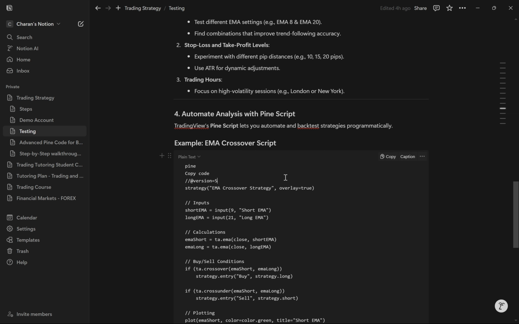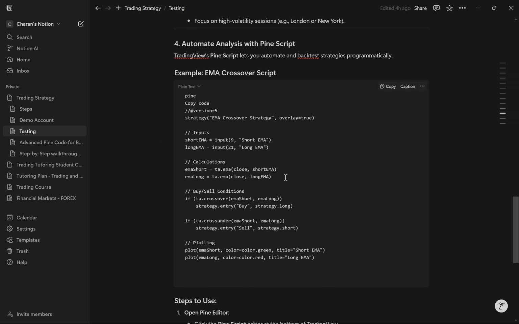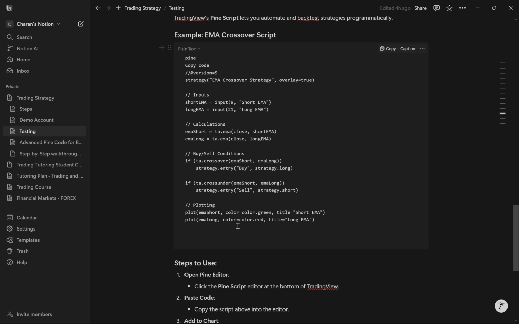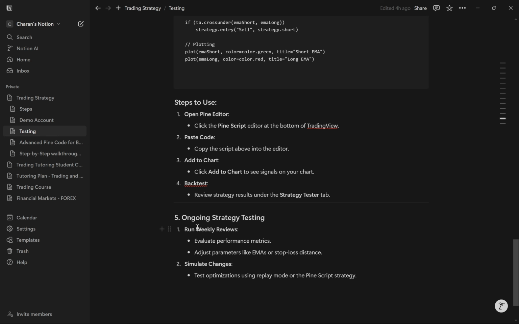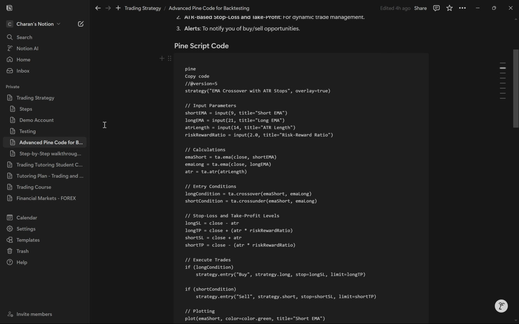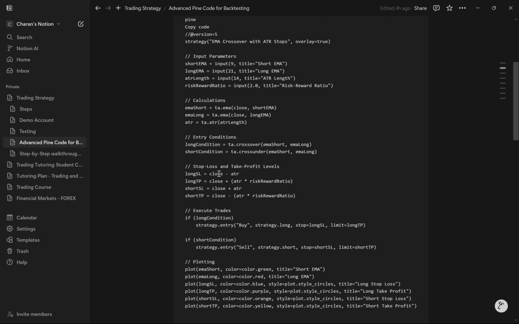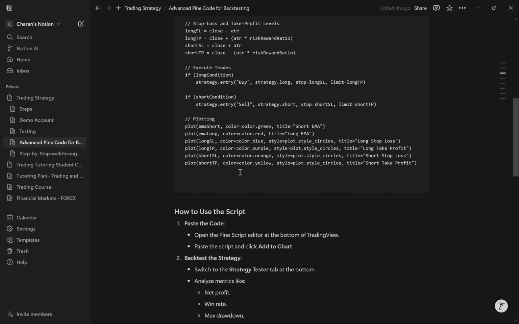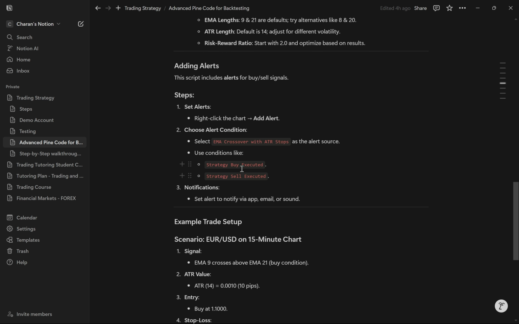ChatGPT has given us a Pine Script for us to actually analyze and see how our strategies work in the strategy tester. We're just going to do some backtesting that way. And then we've got our advanced Pine code, which includes the EMA, the entry conditions, the take profit and stop loss levels, and also the ATR, and then we've got a lot of things to focus on. But yes, we'll just use all this script.